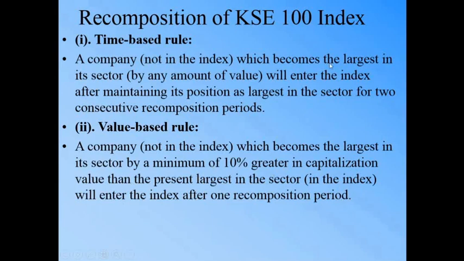So in the first case, it can be increased by only 0.5% or maybe 2% or 3%. For that case, you have to maintain your position for two consecutive recomposition periods.